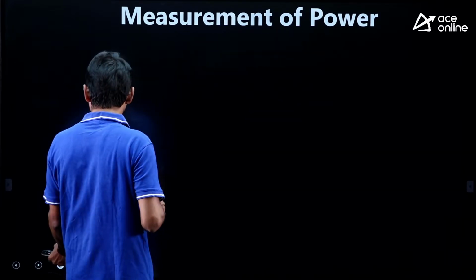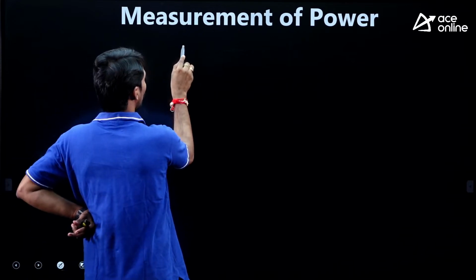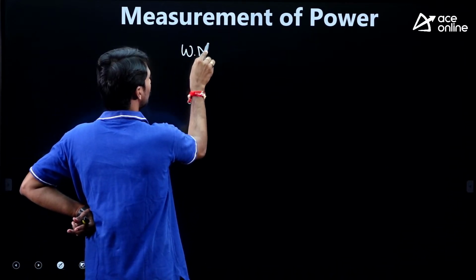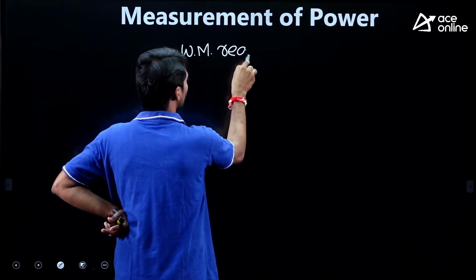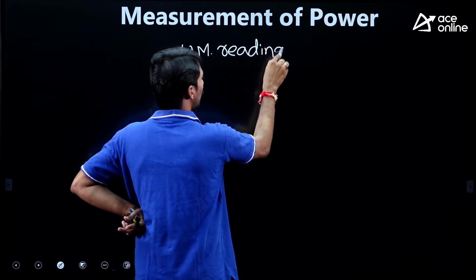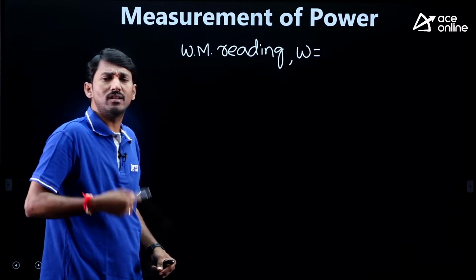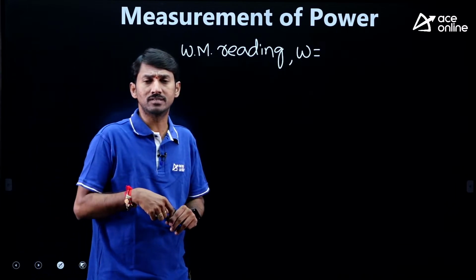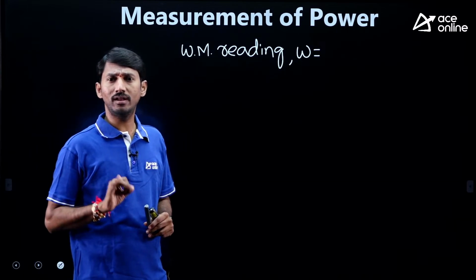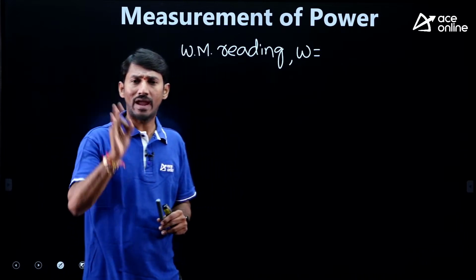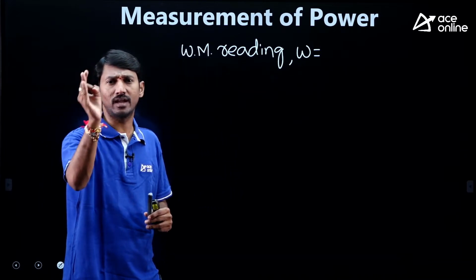In this, we require the wattmeter reading. Generally we know that the wattmeter reading W is equal to the voltage across the potential coil, times the current through the current coil, times the cosine of the phase angle between those two.